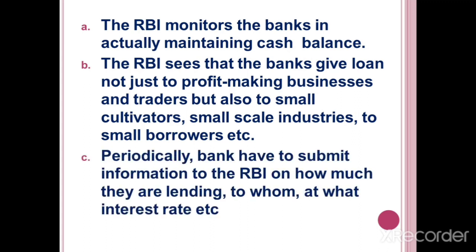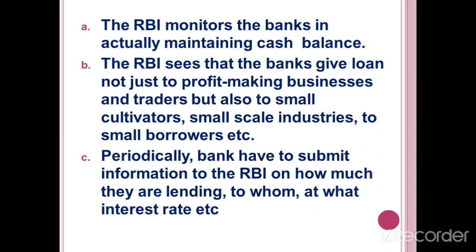Periodically, banks have to submit information to the RBI on how much they are lending, to whom, at what interest rate. Okay, children, that means each bank wants to give information to the RBI. What information do the banks need to submit?